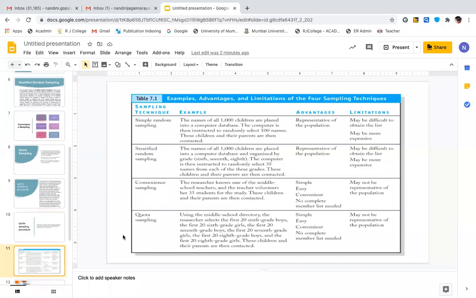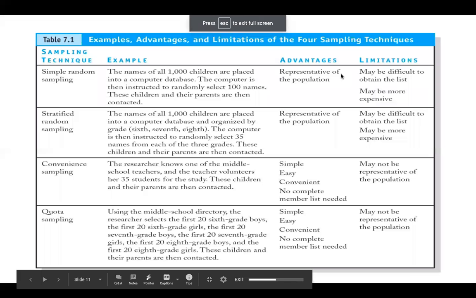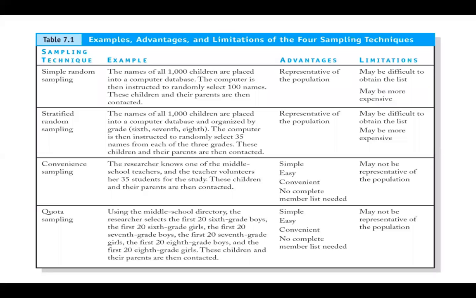So talking about the next aspect, I've listed down the sampling techniques, with advantages and disadvantages of each of these techniques. Now, simple random sampling, also called the lottery method, is where 1,000 children are placed on a computer database.